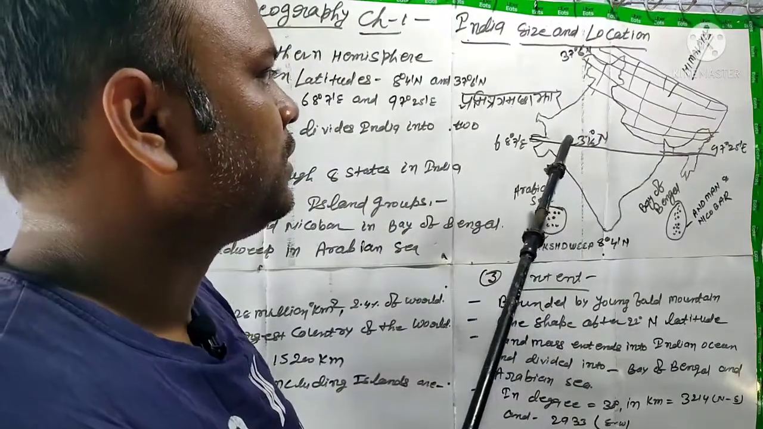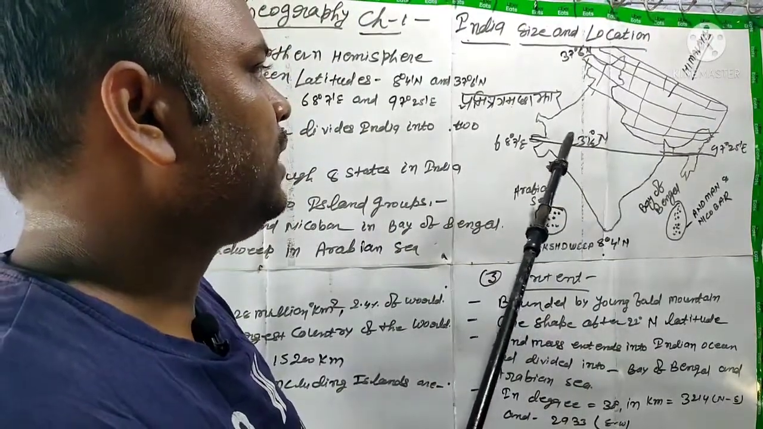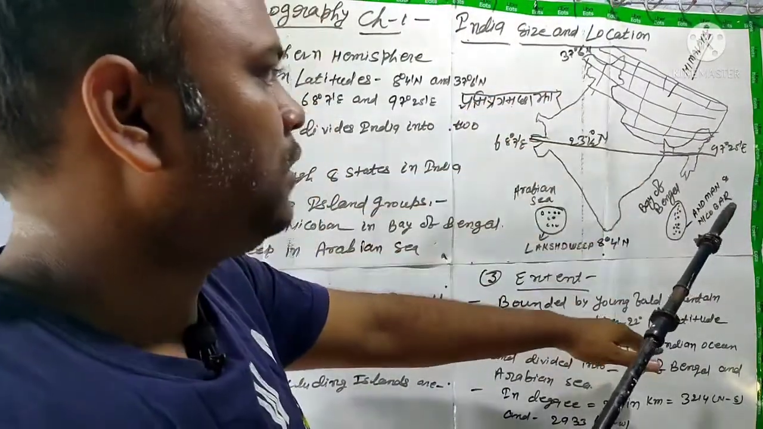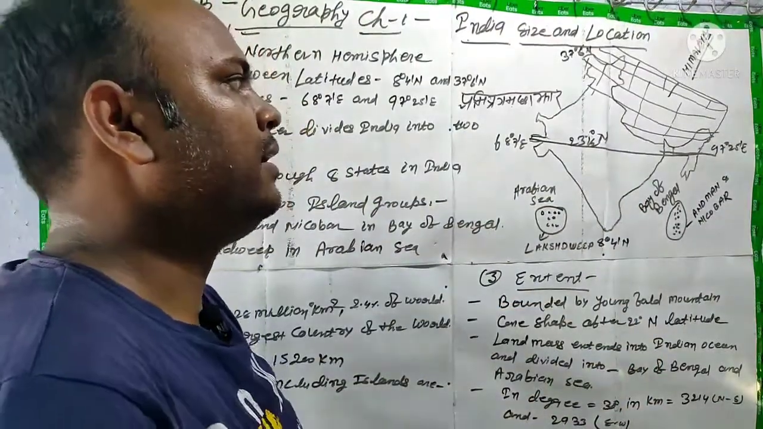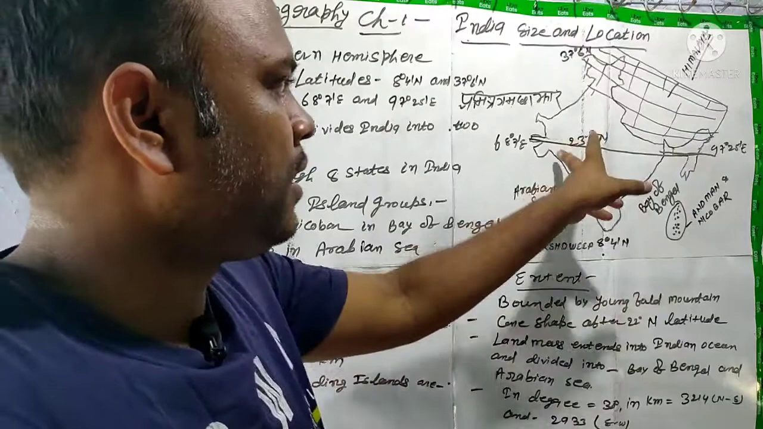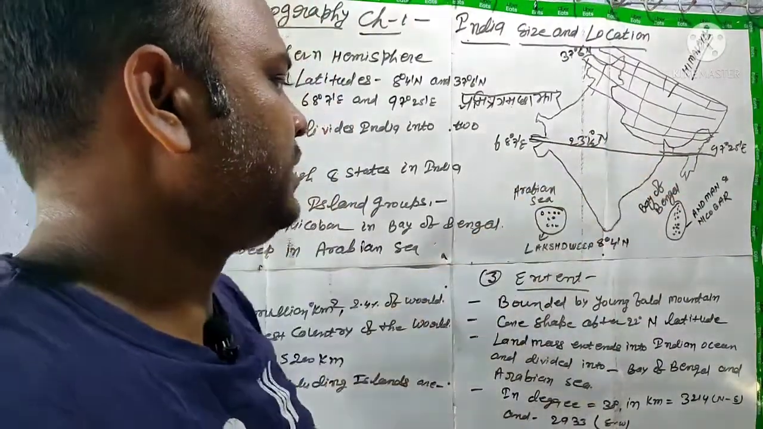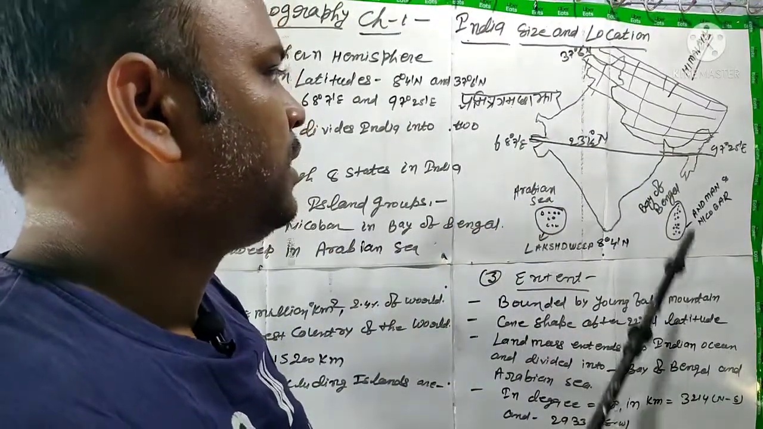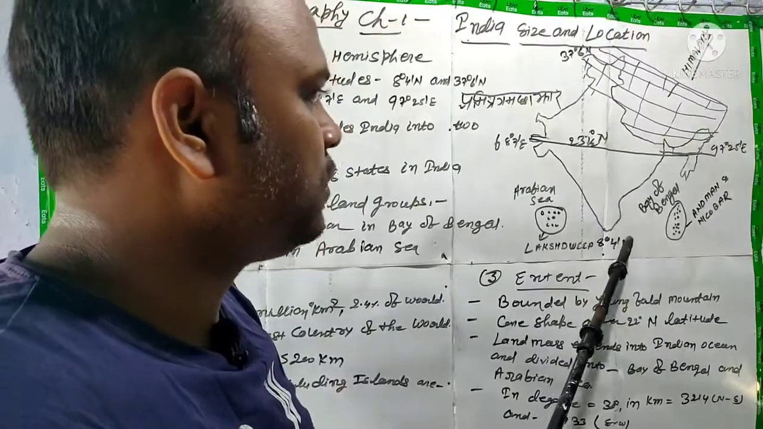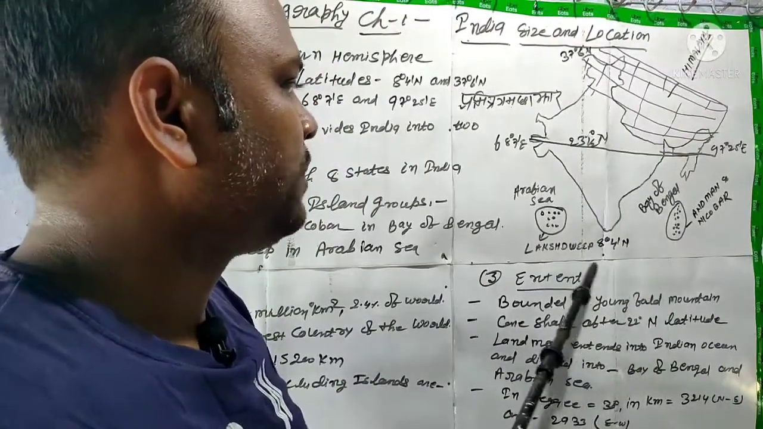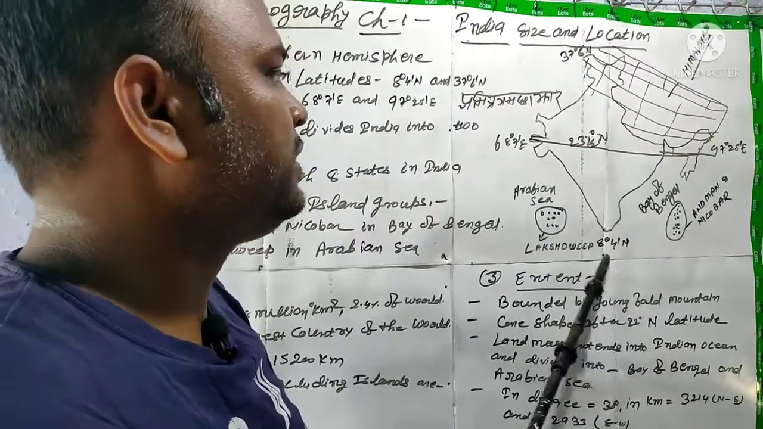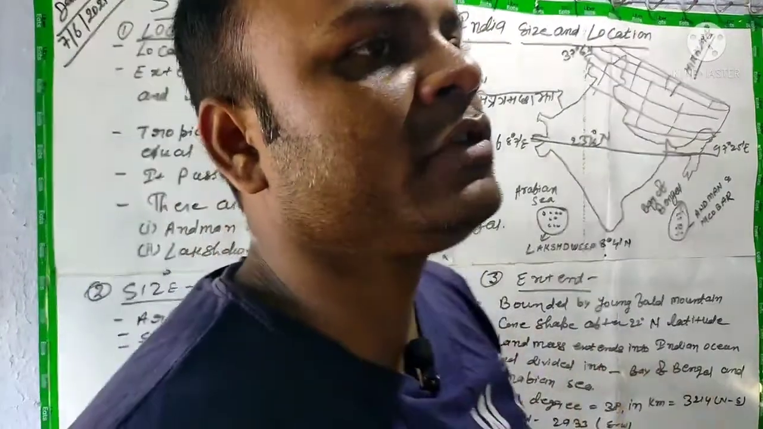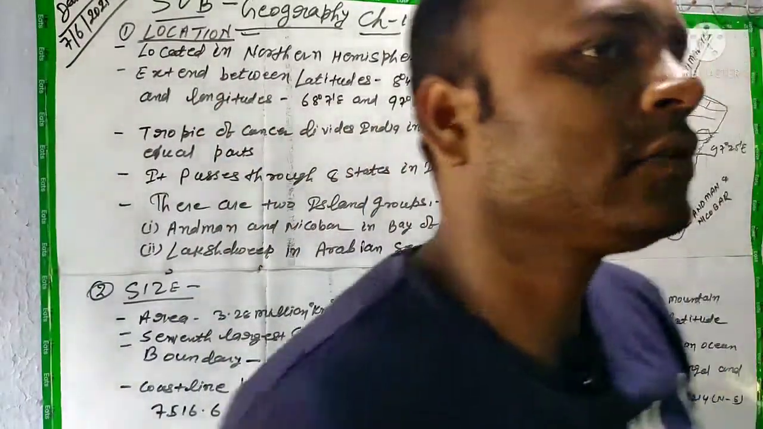After 22 degree, a little bit above 23.5 degree, the lower part of India gives us a cone shape, after 22 degree north latitude. Further it extends into the Indian Ocean. This part comes under the Indian Ocean. Further it extends into the Indian Ocean and divides the Indian Ocean into 2 parts. What are those?